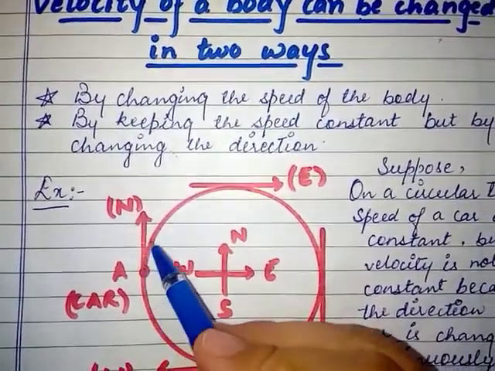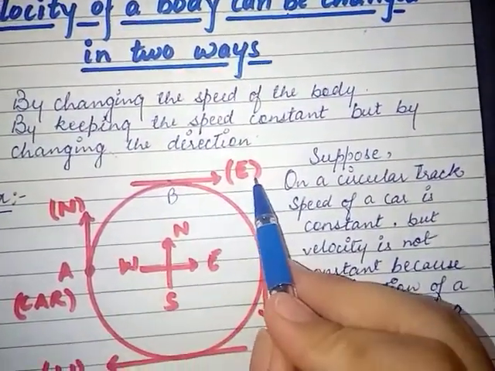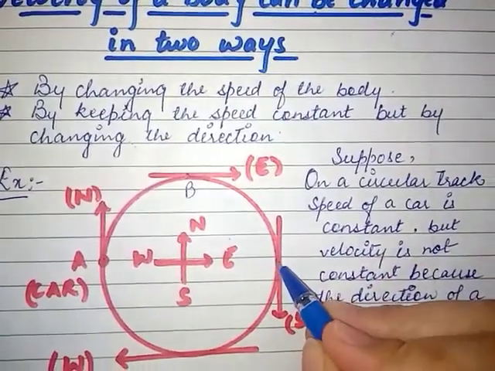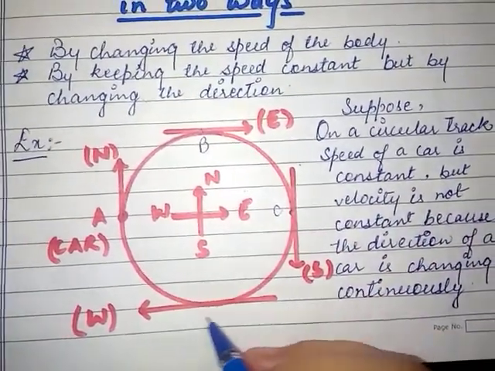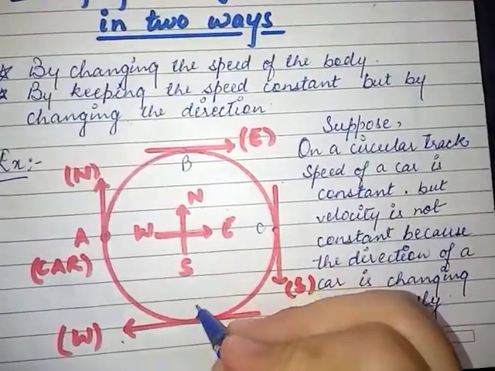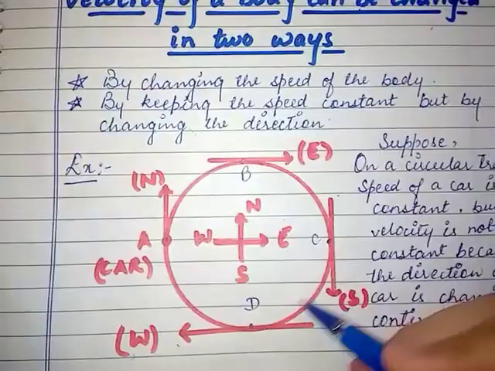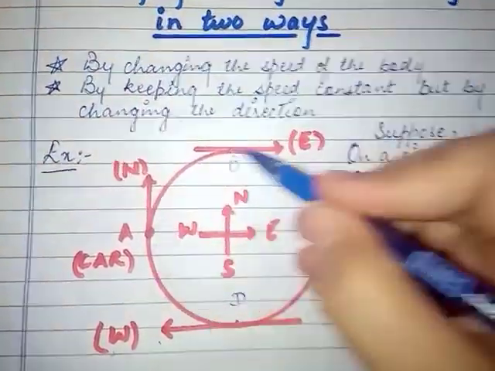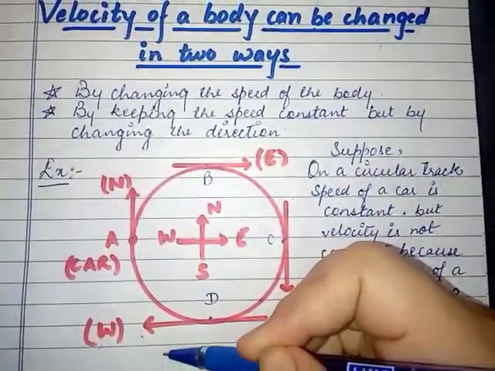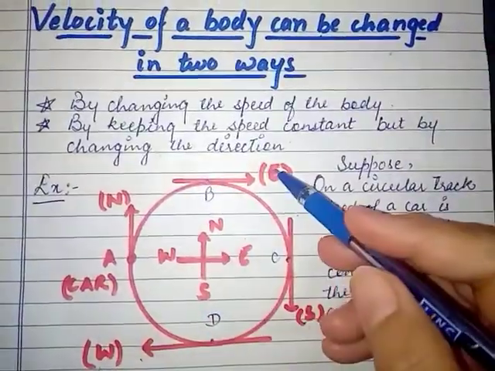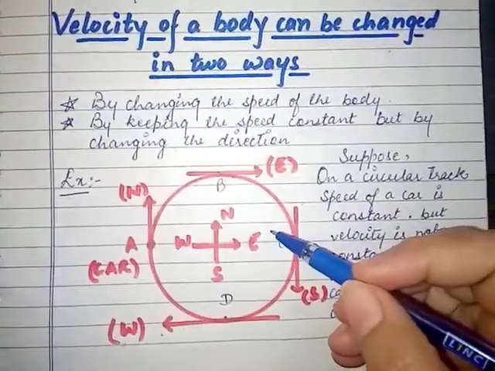It is starting now and reaches another point B. Now its direction is towards east. Now it is moving continuously and reaches another point C. Now its direction is towards south. Moving continuously, it reaches another point, D, and its direction is west. It may be possible that the speed of the car is constant for the whole journey, but ultimately the direction is changing continuously. And when the direction changes continuously, whereas speed remains constant, in that case also the velocity of the body changes.